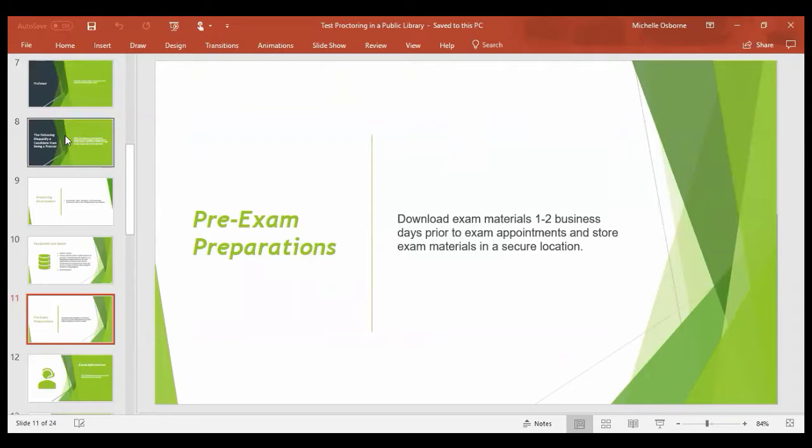If your facility charges a fee, make sure to collect that fee. Our particular library does not charge a fee. We only charge for copies if someone makes a copy. But as far as our proctoring service, it is free. And request that the examinees be prepared to leave unnecessary personal items, including cell phones and iPods, in their car, and not bring that type of item into the testing site.